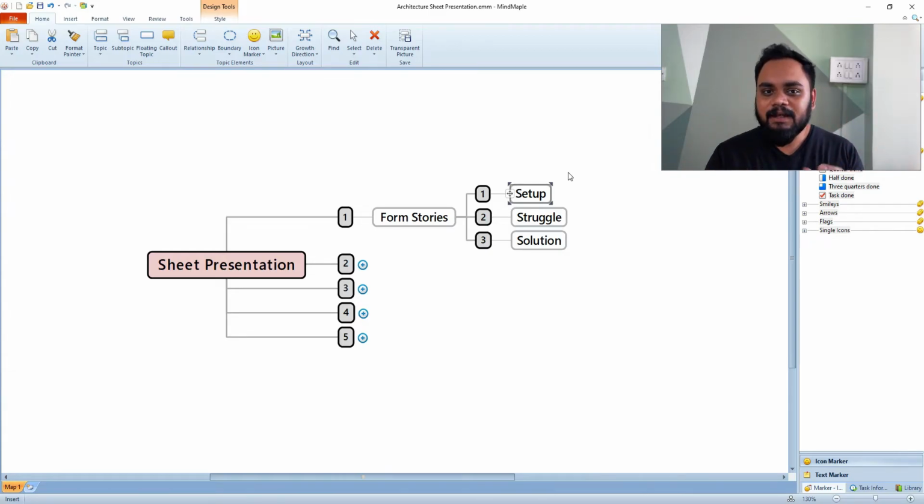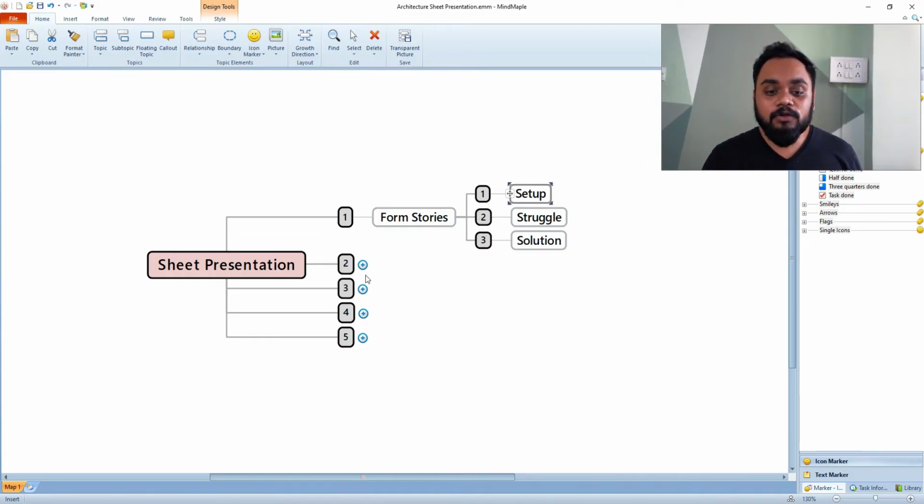the cooking process and the users of that design would be really very affected, and a major activity would be affected. That is a problem, that is a struggle. And after that we gave the solution, that is how we are solving that problem. For every design you have your users, you have your design activities, and for every user activity, some problem or other they might be facing. So you need to give the setup first, then the struggle, and then the solution. This way, when you sell your design through forming a story, it becomes easier for people to relate with you. So that is the first step, which is to form stories.